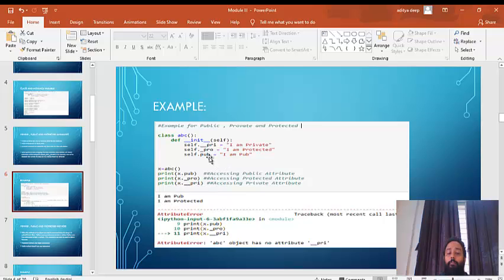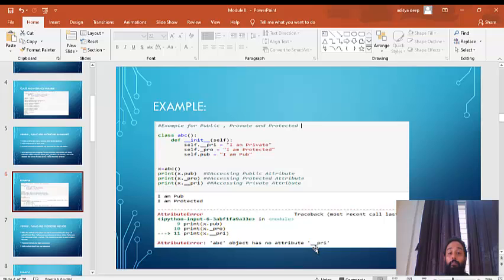But when the counter came to x dot underscore underscore private, it gave you an error: ABC object has no attribute. This is restricted. You cannot simply create an object and write object dot private attribute name and call it. This is not possible. Here the restriction rule applies, and that's why your program gives an error.